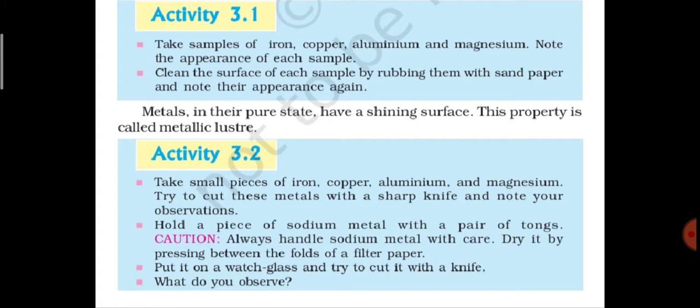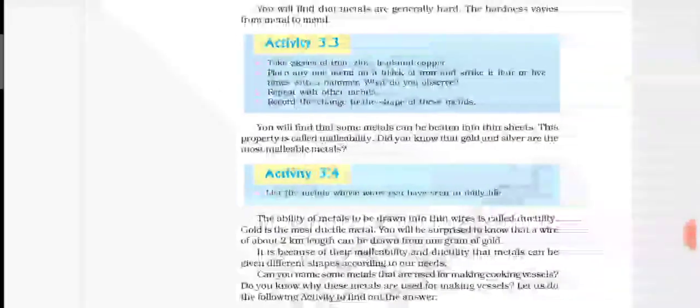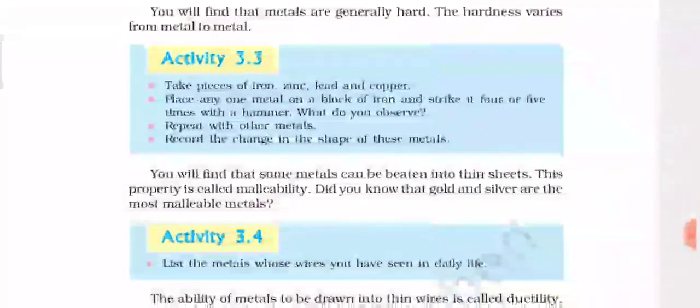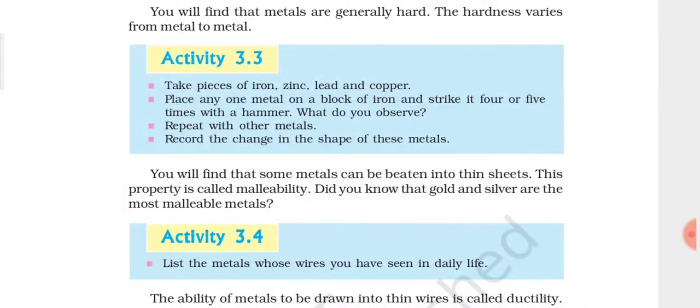They are soft in nature and that is why we are able to cut these metals with the help of a knife, whereas most of the metals like iron, copper, zinc, aluminium are hard in nature. So that is why it is given here that you will find that metals are generally hard. The hardness varies from metal to metal.